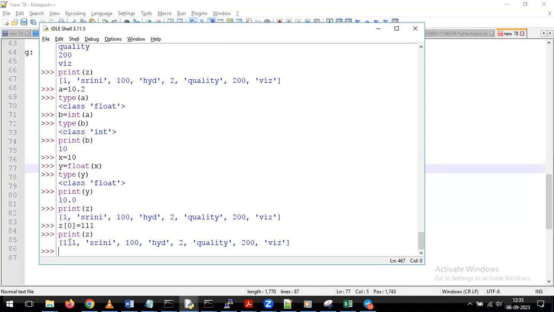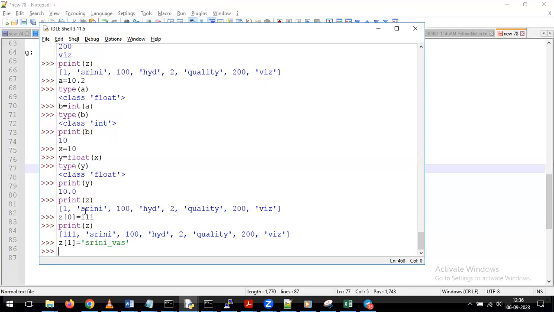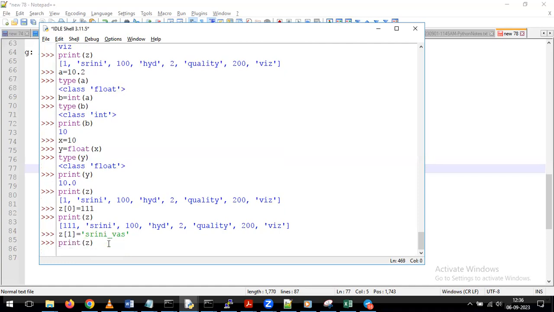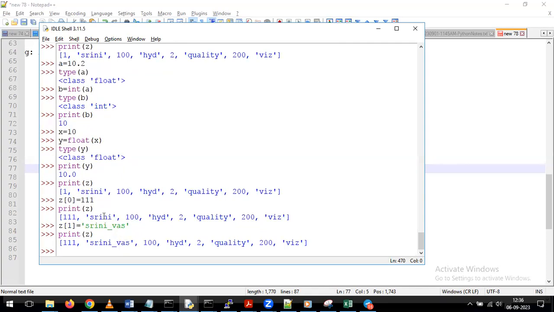So this is the way we can update the values on top of your list depending on our requirement. On top of the list, at any position, we can update the values. For example, in the second element, Z of 1, instead of Srini, I want to give the value Srini underscore was. So I'm giving Z of 1, which is nothing but the second element, and here I'm giving the value Srini underscore was. If I give the print of Z, we can see the respective data. Depending on our requirement, you can perform any kind of updates on top of your list.